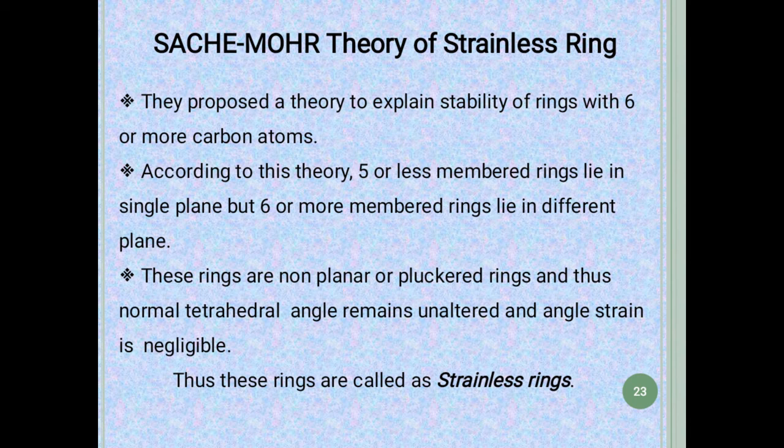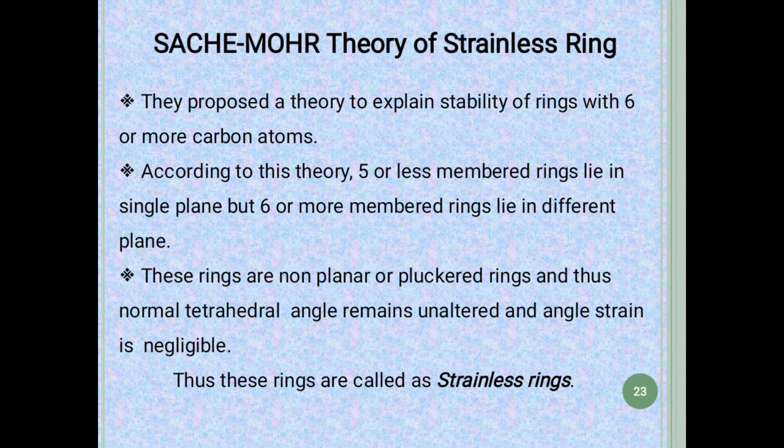Next theory was given by Sachse and Mohr. This theory was given to explain the strainless rings in cycloalkane compounds. It was given to explain the stability of rings with six or more carbon atoms. This theory was proposed for cycloalkanes with carbon atoms more than six. According to this theory, five or less membered rings lie in a single plane, but six or more membered rings lie in different planes. These rings are non-planar or puckered.